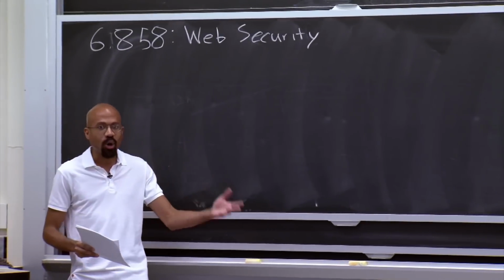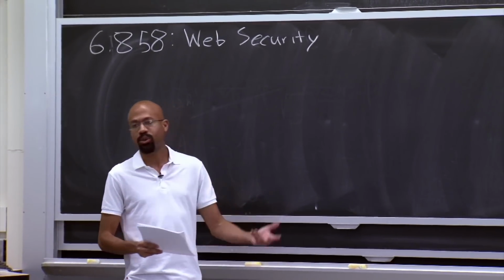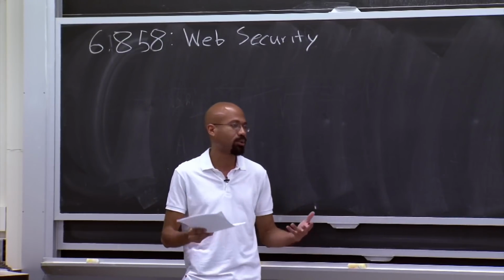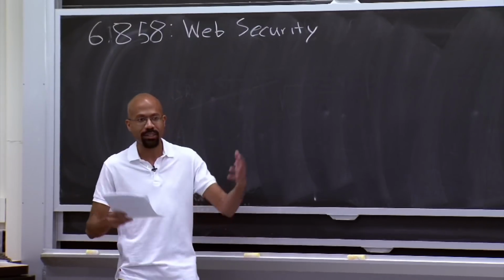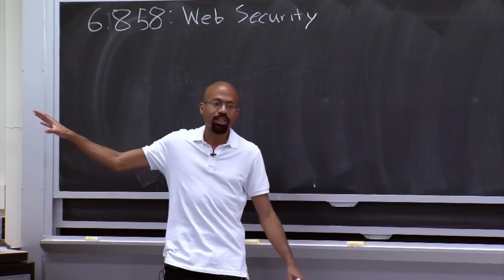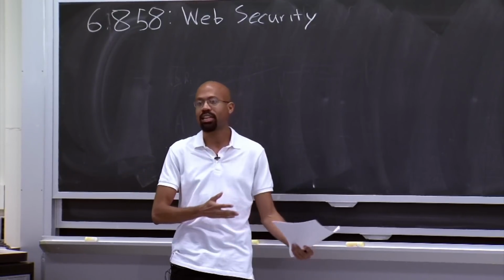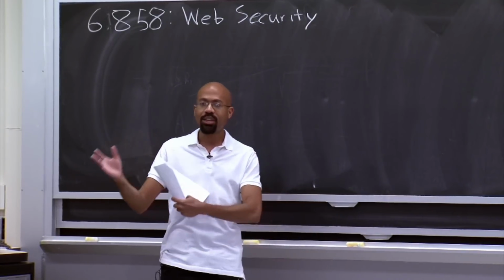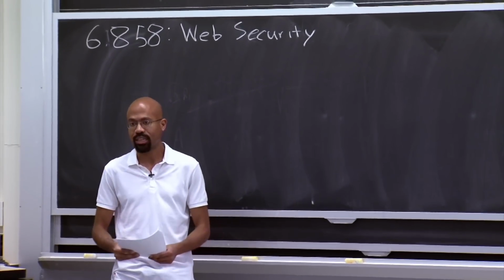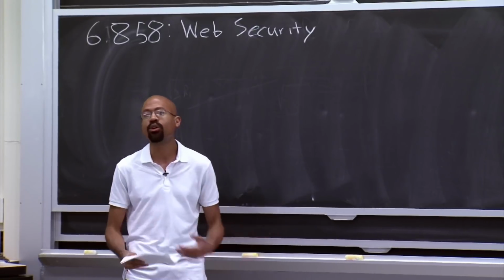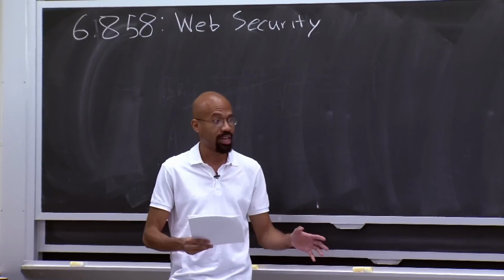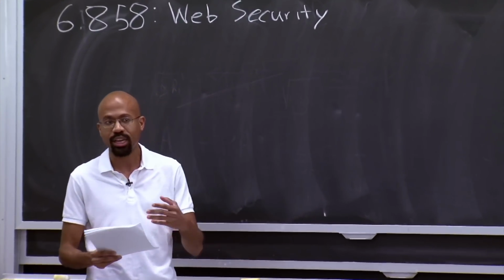Well, back in the olden days, the web was much simpler than it is today. Clients, which is to say the browsers, couldn't really do anything with respect to displaying rich interactive content. Basically, they could just get static images, static text, and that was about it. Now, the server side was a little bit more interesting, because even if there was static content on the client side, maybe the server was talking to databases, maybe it was talking to other machines on the server side. And so for a very long time, the notion of web security basically meant looking at what the server was doing. And up to this point in this class, we've essentially taken that approach.